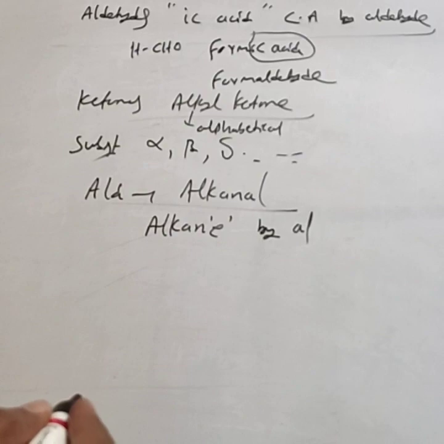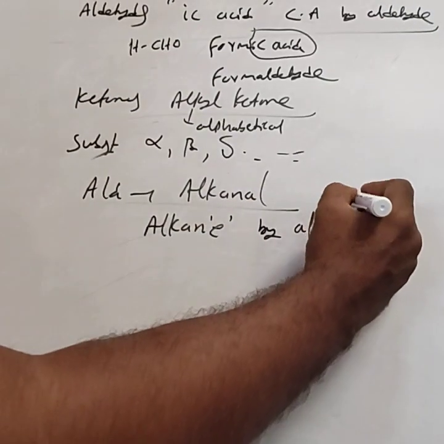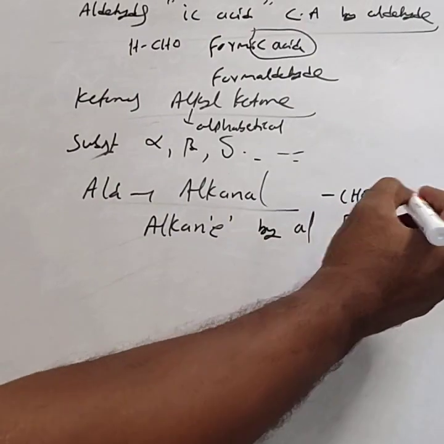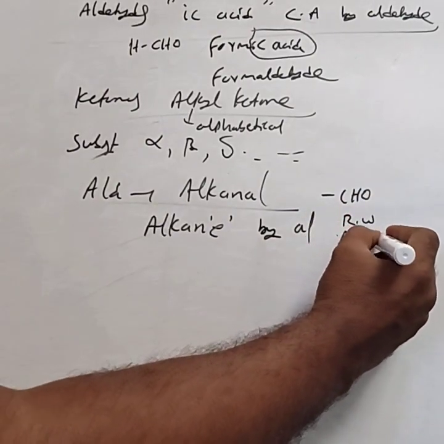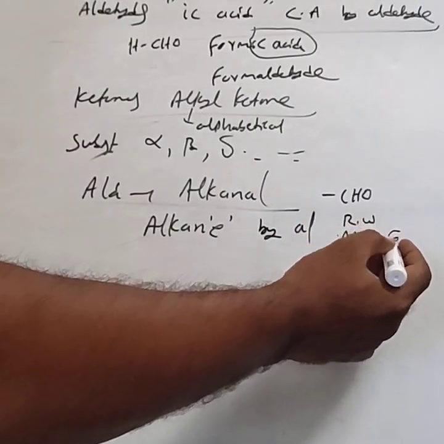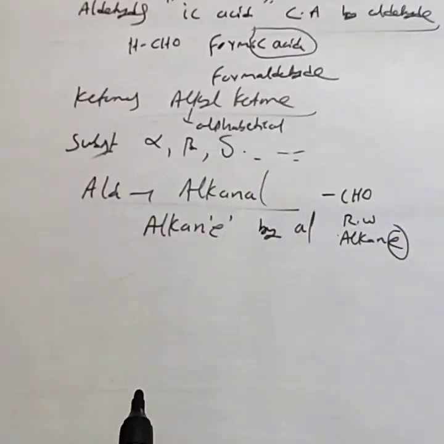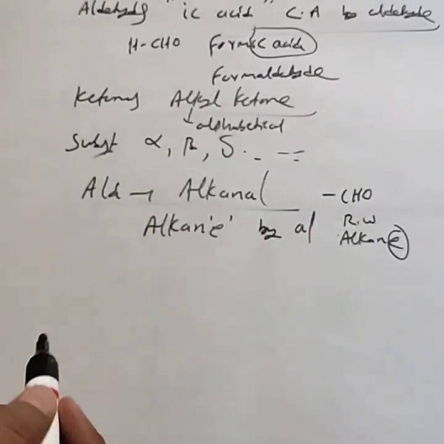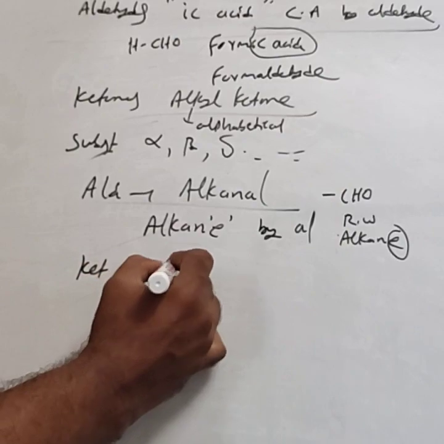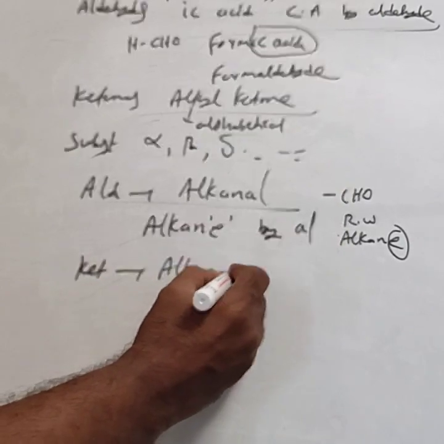That is, including the CHO carbon, consider the root word, and you get the alkane name. That E is replaced by AL, then we get the alkanal. Ketones are named as alkanones.